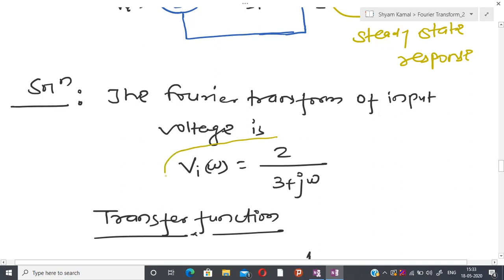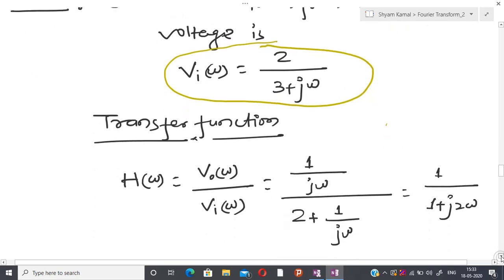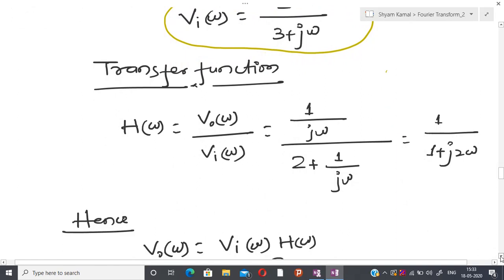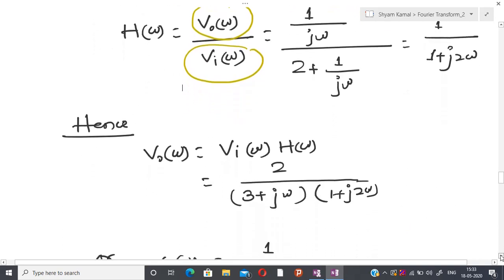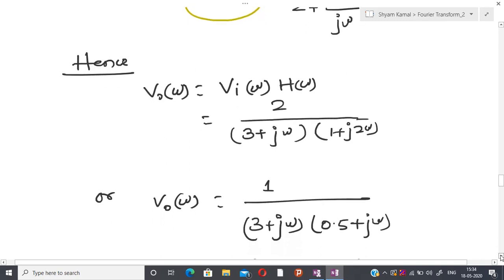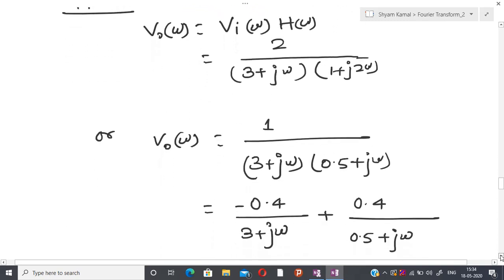Please be careful, because one is able to handle the initial condition, another is not, but most of the time you are able to guess whether your calculation is okay or not. After that, the transfer function is the Fourier transform of the output divided by the Fourier transform of the input, and based on that I can calculate the output. This is in the frequency domain, so I have to do the inverse Fourier transform.